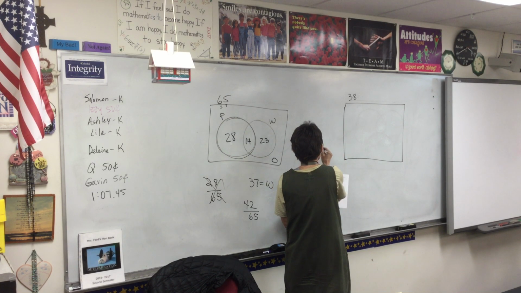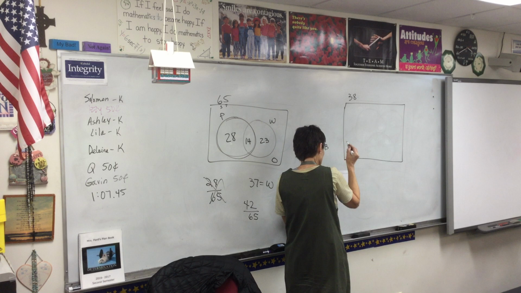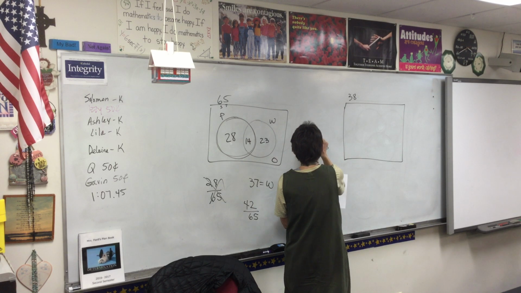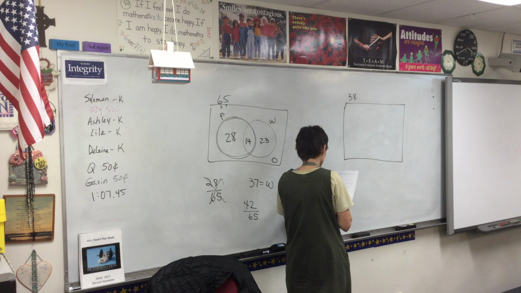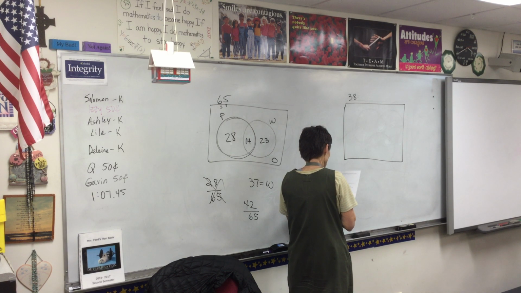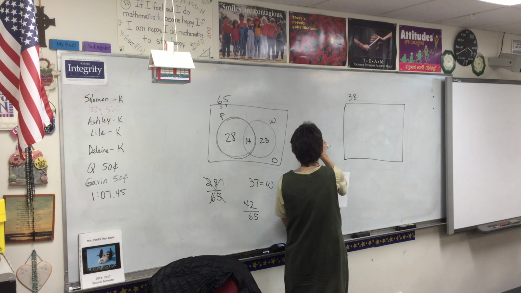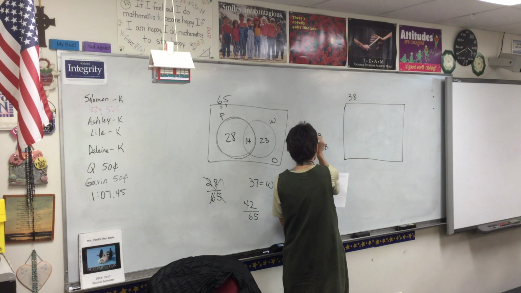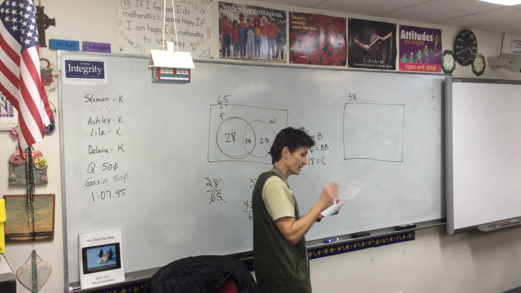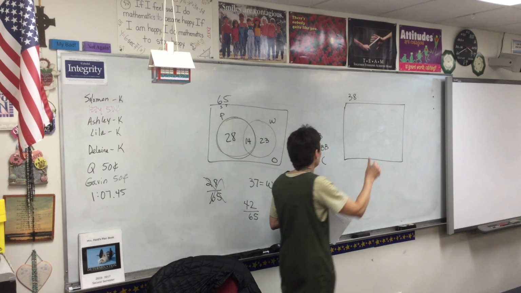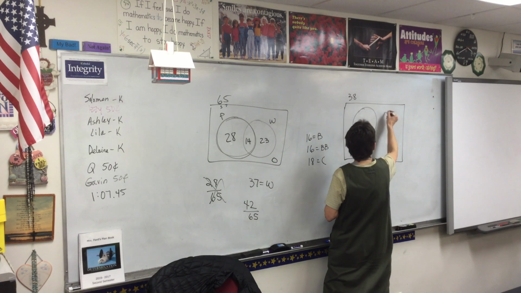Oh wait, we got 18 that love brownies. No, 16 love brownies. I'm having a hard time here. 16 love brownies. 18 love cookies. And 16 love banana bread. Okay, got it. 6 of them love all 3, so that means I have overlapping circles.